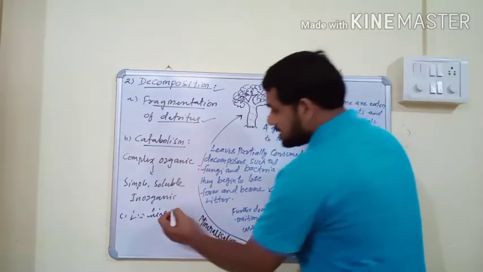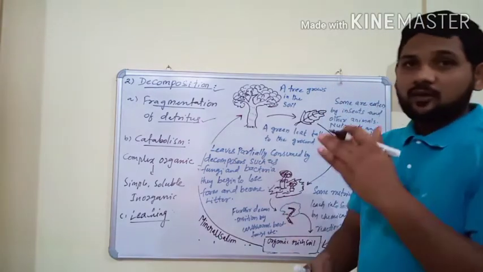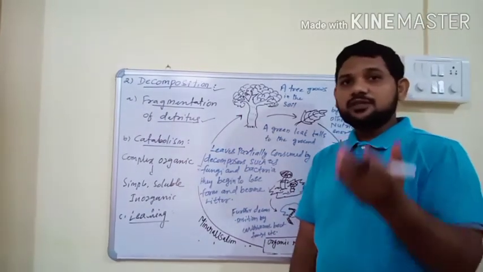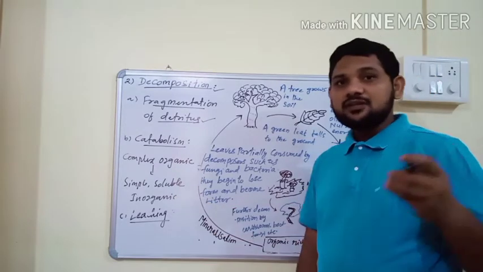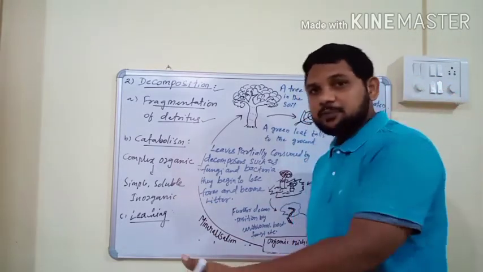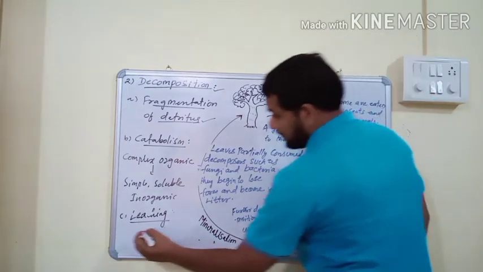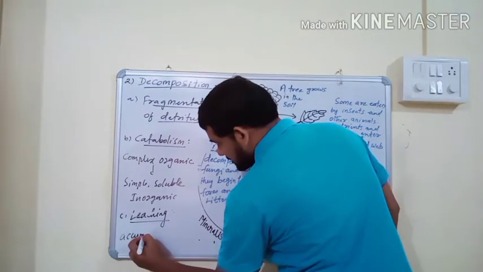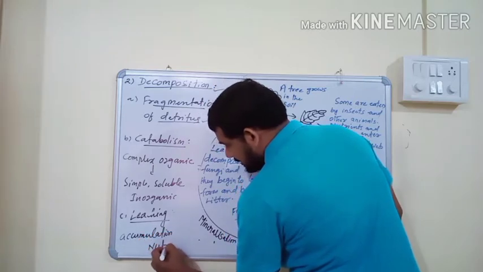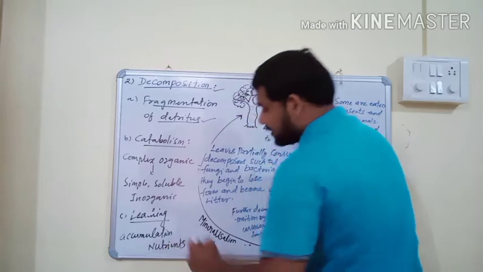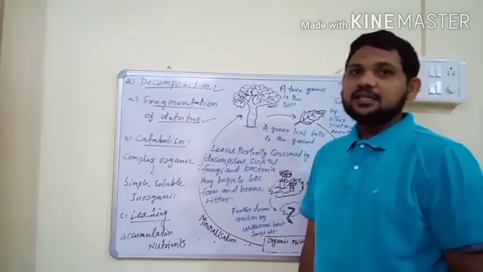And the third step is known as leaching. So what is leaching? When the complex organic material is converted into inorganic nutrients, these inorganic nutrients enter into the deeper layers of the soil. The nutrients accumulate in the deeper layers. Accumulation of nutrients in the deeper layers of the soil is known as leaching.